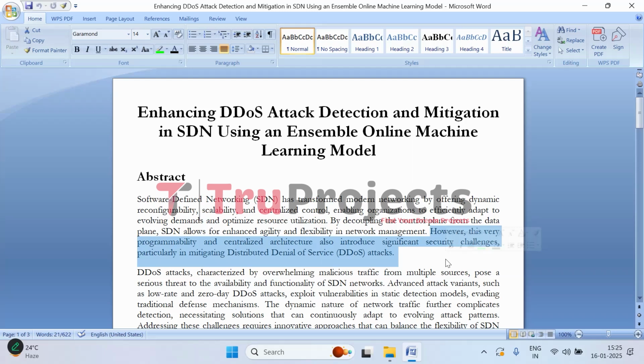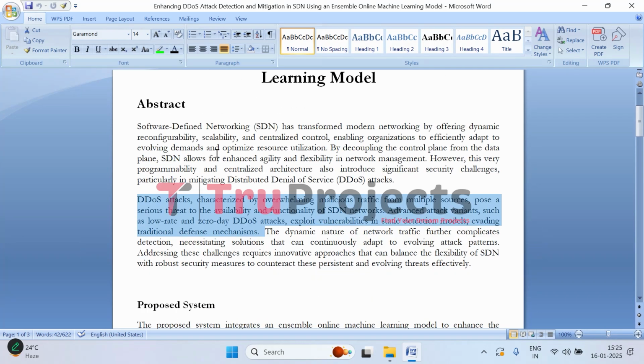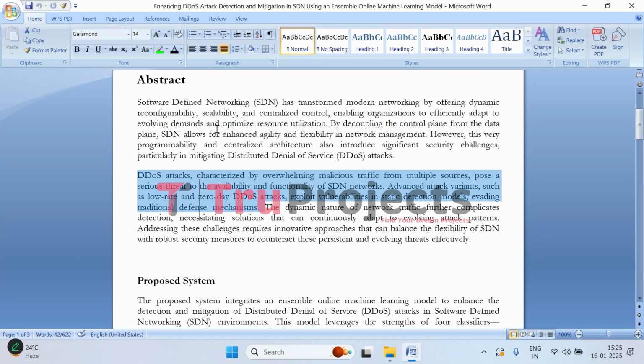So while SDN makes the network more agile and efficient, it also requires a more careful approach to safeguard against these kinds of threats. DDoS attacks, which flood a network with a massive amount of malicious traffic from multiple sources, pose a significant risk to the availability and functioning of SDN networks. These attacks disrupt the normal operation of the network, making it unavailable or unresponsive.